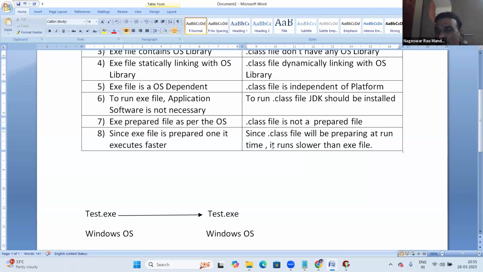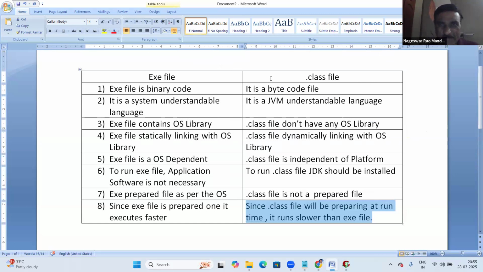Even to improve the performance of the dot class file, a JIT compiler was added in the JVM. In the JVM, there is a JIT compiler to improve its performance. We'll discuss that separately when I take up the JVM as a separate topic, and I'll explain it clearly then. Okay, so these are the differences between the exe file and the dot class file.